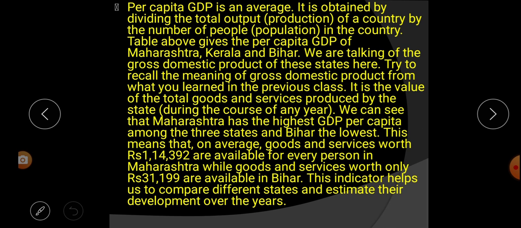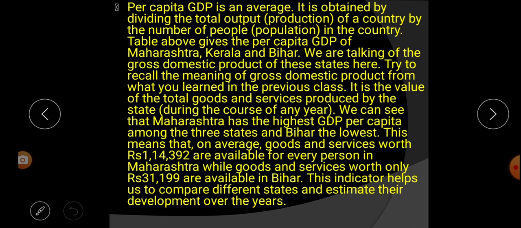So from the above table we learn that Maharashtra is the state which has the highest GDP per capita and Bihar is the state which has the lowest GDP per capita. So according to the table, on average, whatever goods and services are available in Maharashtra, if that can be divided among the people, then each person of Maharashtra would get how much? 1,14,392.